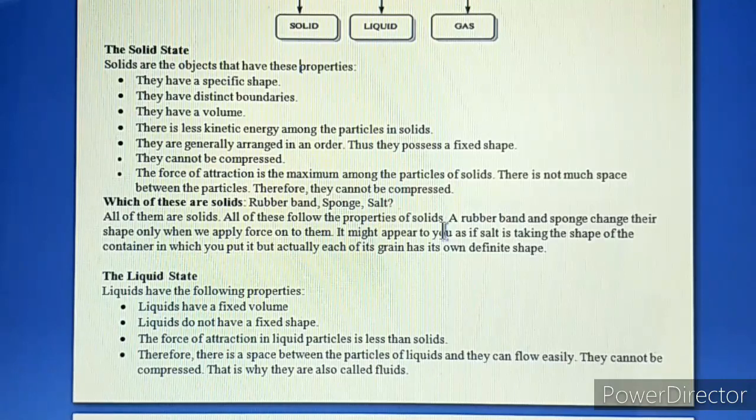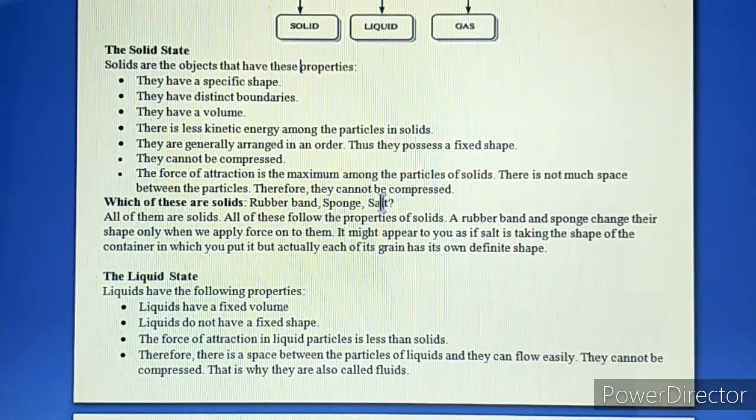Then how can they change shape? This rubber band can change shape. Sponge can also change. You can feel that sponge can compress easily. And salt, when we add it to water, we find that the salt dissolves in the water. So are these three solids or something else? No, these all are solids.